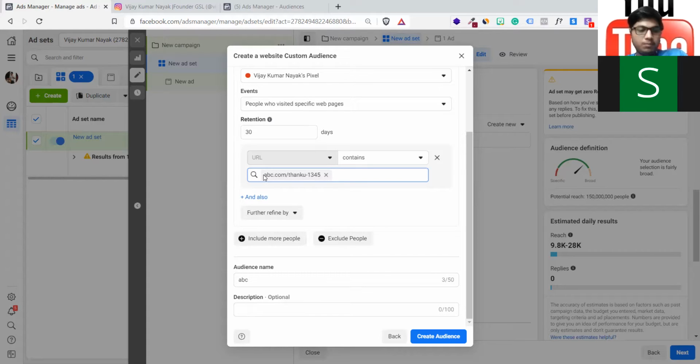So Facebook will automatically detect that your 200 sales are there. It has the data of those 200 people in Facebook's computers. It will create a lookalike audience of 10 lakh people automatically. You don't have to use your brain. In fact, are you getting it? Yes, got it. Thank you.